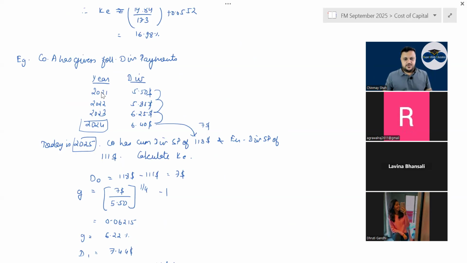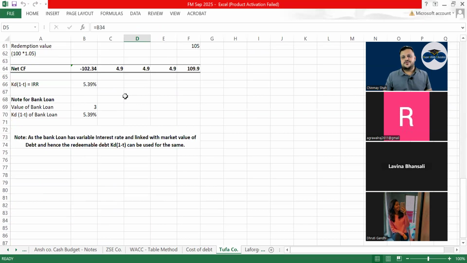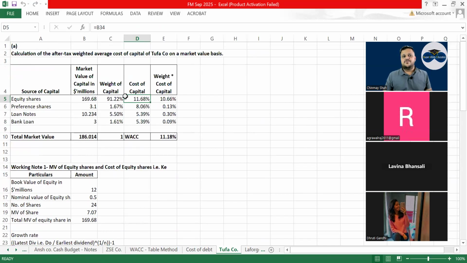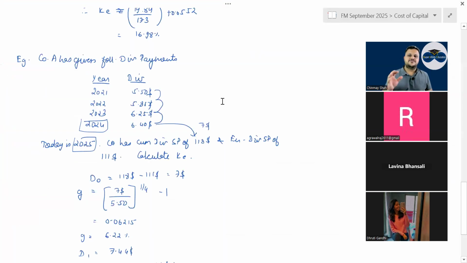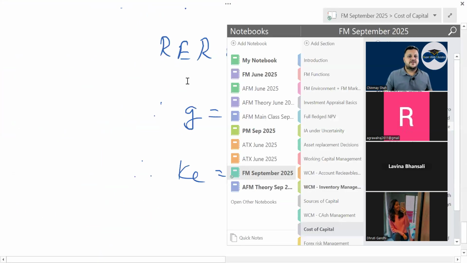Important question. Tufa company. Do you see it? Very important question from an exam point of view. If a WACC question has to come, it has to come on these lines only. Tufa company. Very important. Correct? Tufa company. Very important. Then Gordon's growth model.